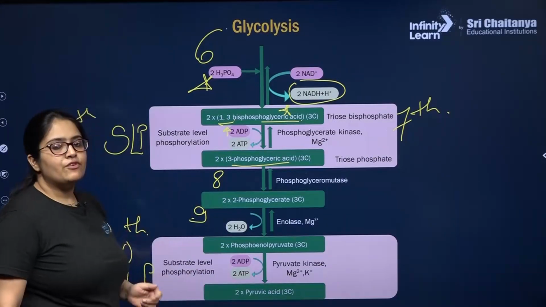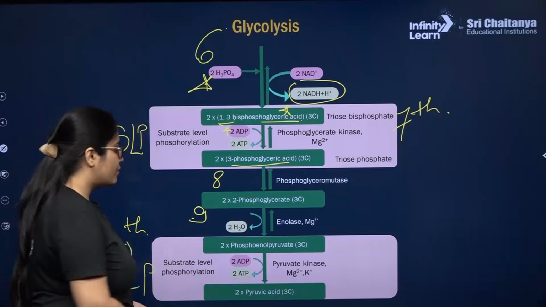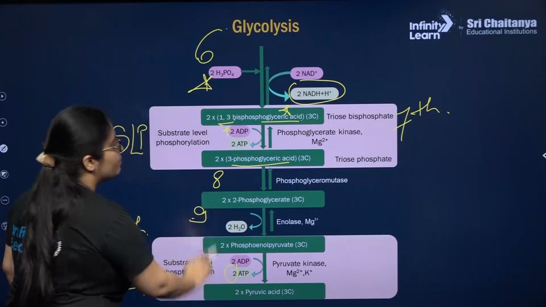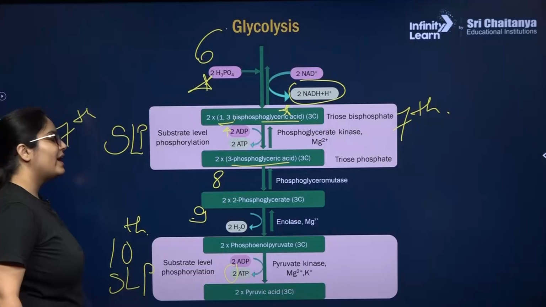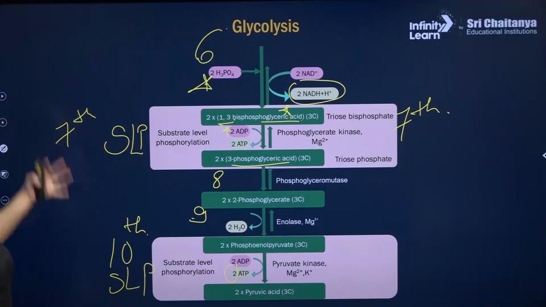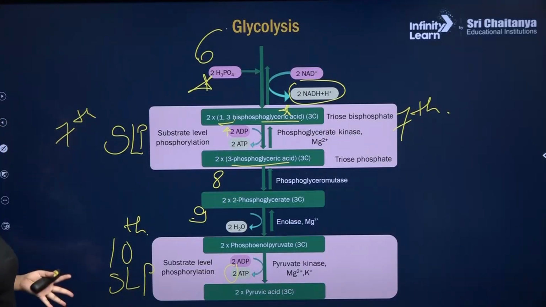Since this 10th step will also take place twice, there will be production of 2 ATP molecules in the presence of pyruvate kinase. You can pause the video and notice, steps 6, 7, 8, 9, 10 will take place twice.